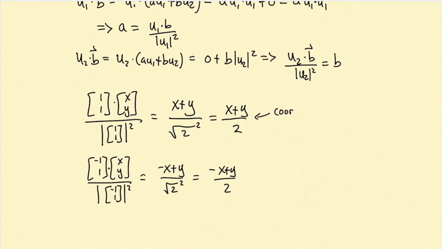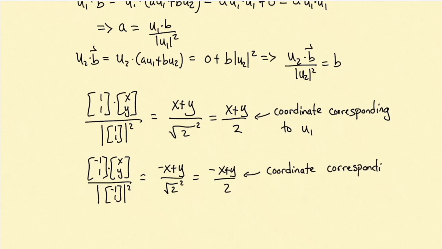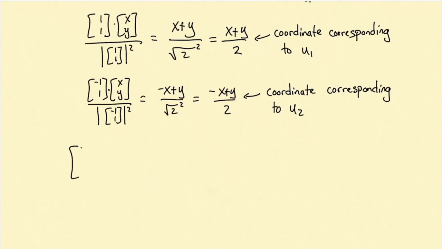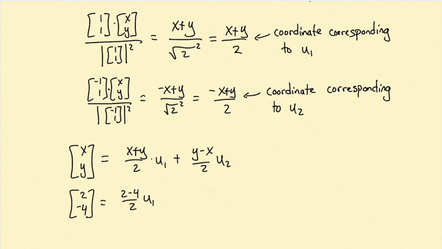Namely, (x plus y) over 2 is the u1 coordinate, and (negative x plus y) over 2 is the coordinate corresponding to u2. So explicitly, we can write the vector (x, y) as (x plus y) over 2 times u1 plus (y minus x) over 2 times the vector u2. For example, if we wanted to express the vector with xy coordinates 2 and minus 4 in terms of this new basis, we just have to plug in 2 for x, negative 4 for y, and then we're done.